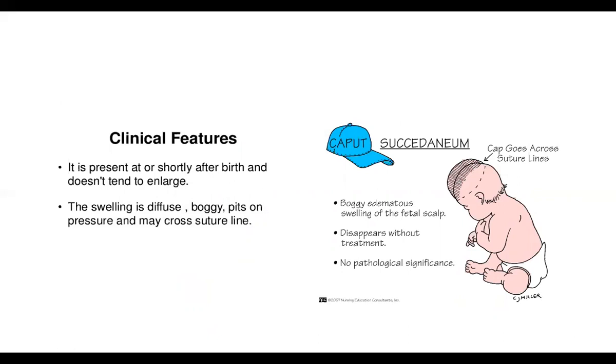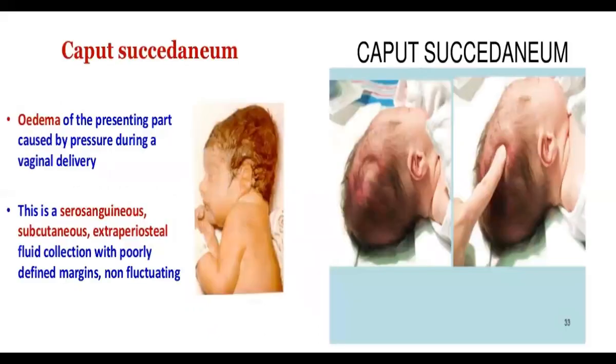It disappears without treatment and has no pathological significance. Mind it, this is an example of edema of the presenting part caused by pressure during vaginal delivery. It is a serosanguineous subcutaneous extraperiosteal fluid collection with poorly defined margins, non-fluctuating.